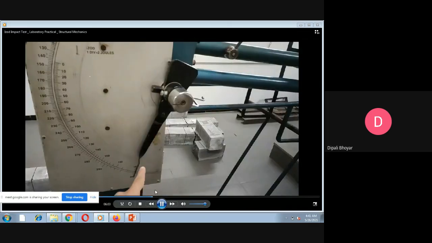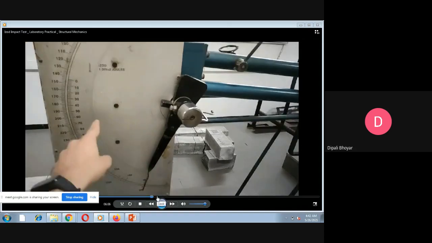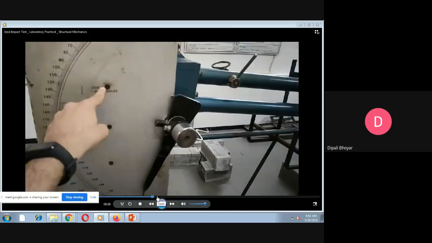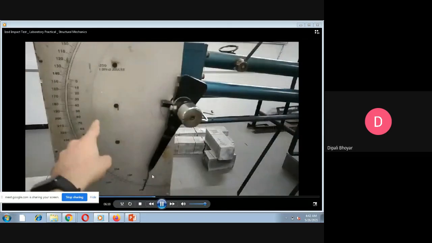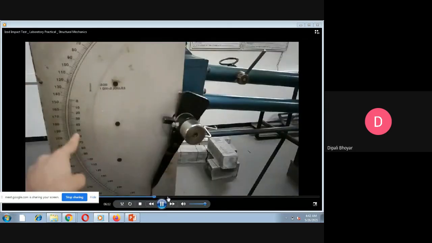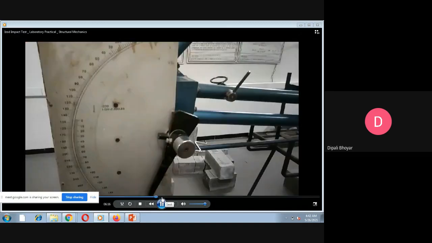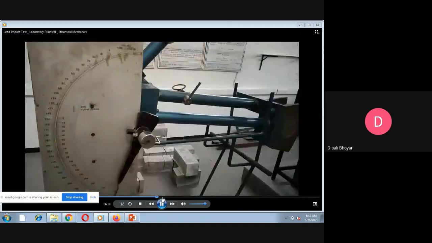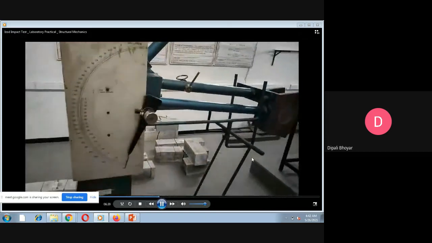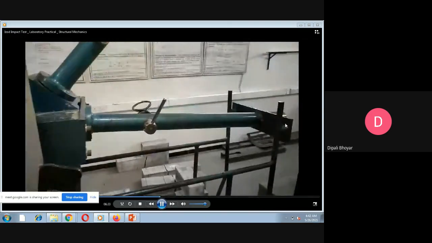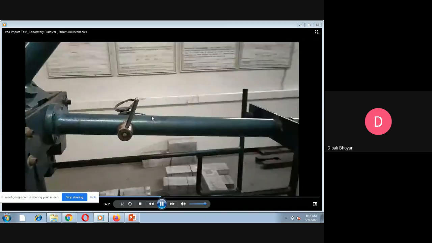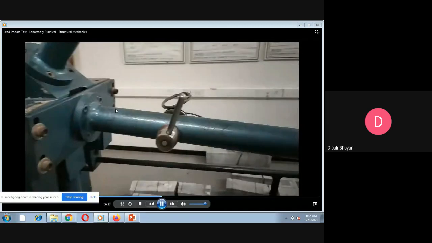Okay, so when we start any operation, we must check whether the dial indicator is at the zero initial condition or not. When we start any operation, we first have to put that dial indicator at the zero initial condition. Okay, so in this image, you can see the setup of a pendulum.